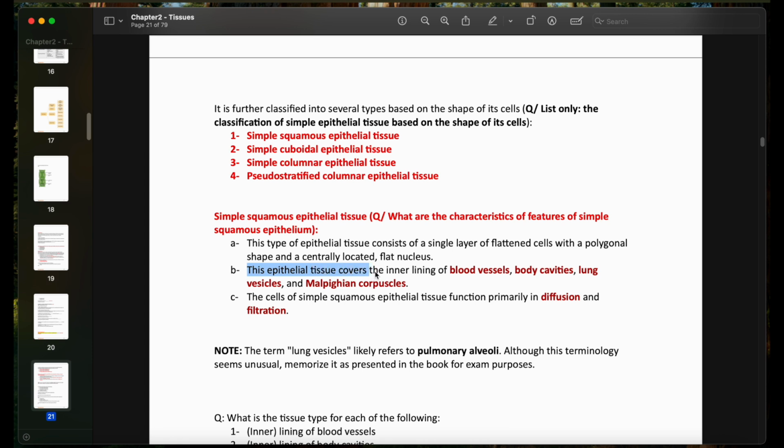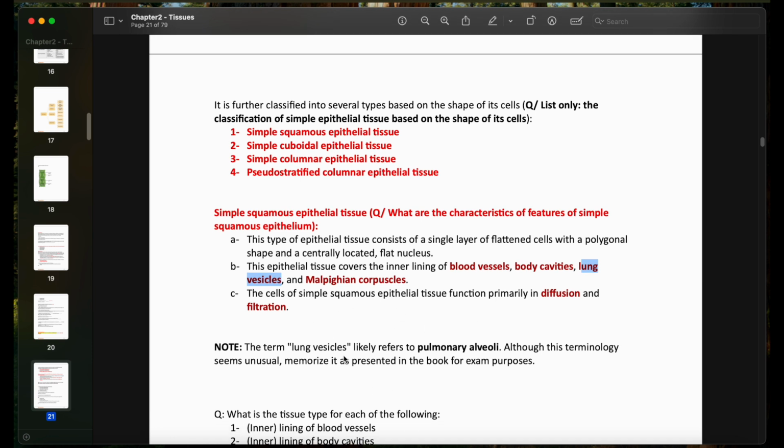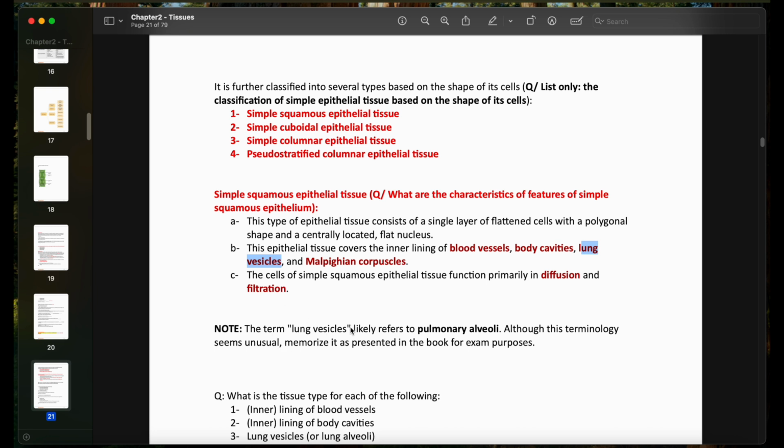This epithelial tissue covers the inner lining of blood vessels, body cavities, lung vesicles, or pulmonary alveoli, or alveoli. Because the term lung vesicles is weird. It doesn't make sense to me. So they are probably referring to pulmonary alveoli. Although this terminology seems unusual, you have to memorize it as presented in the book for exam purposes.